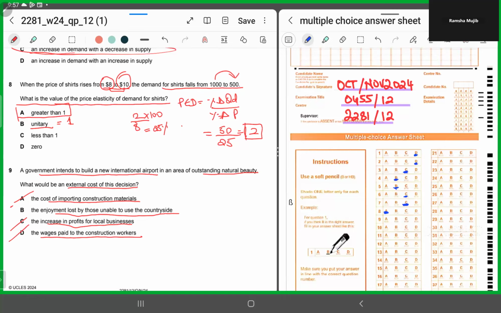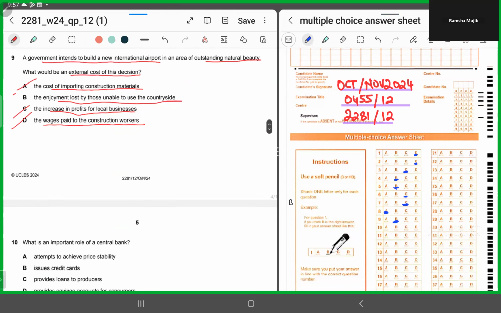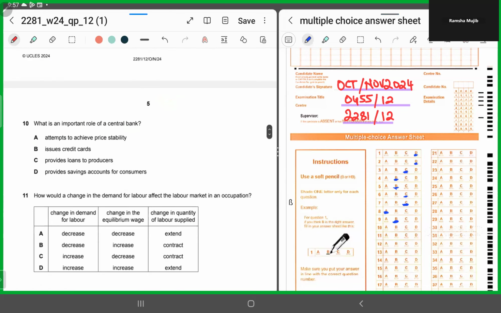That's an external cost. People who were neither involved in the decision of the construction, neither were they using it. So they are neither having any benefit nor a cost directly. They are indirectly having a loss of that scenic beauty which they had been otherwise enjoying had the airport not been constructed, right? So that's the benefit lost. So for 9, it has to be B. Keep your concepts intact and your answers would never go wrong. Mark my words.